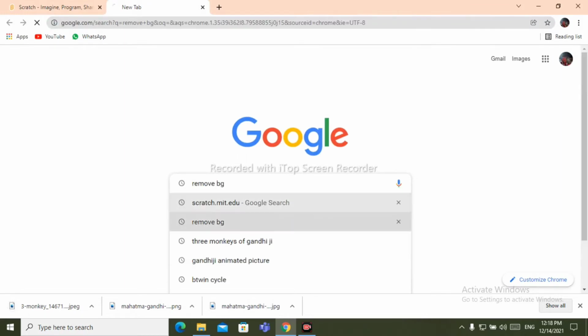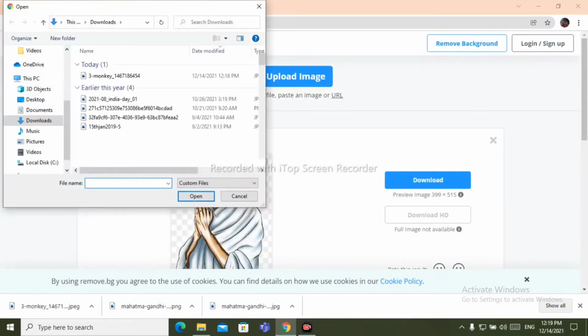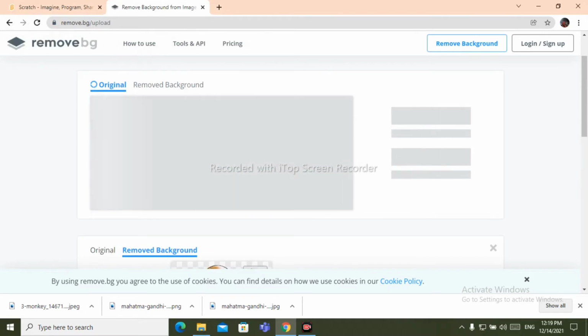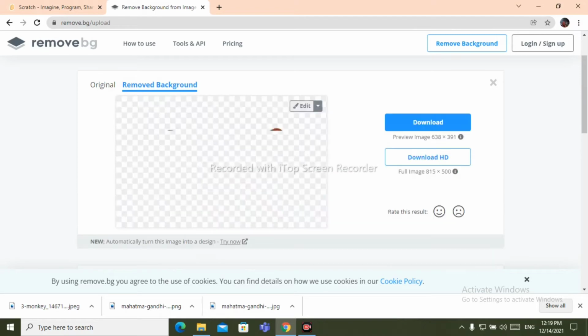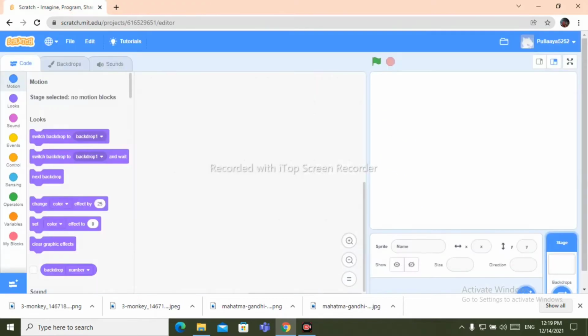Now type here removebg.com, then open the removebg site, and then click on upload image, then select wherever you have downloaded that picture. Now click on open. It has removed the background. Now click on download. Now close this.